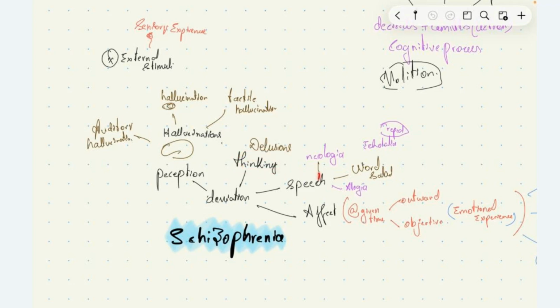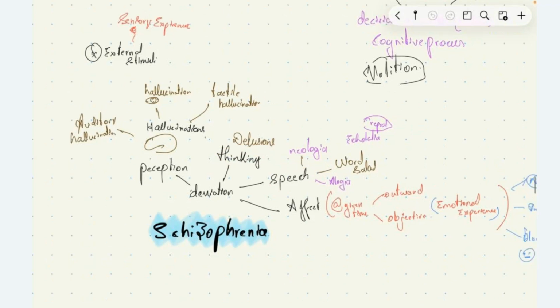Next, we have deviation in speech, neologism. He may have his own language, his own words. Neologism means he's creating new words. Then you may have word salad, meaning he mixes up different groups of words, like I went to airport to coffee, slept, without any meaning. He mixes up the words. This is called word salad. This is a speech disorder.